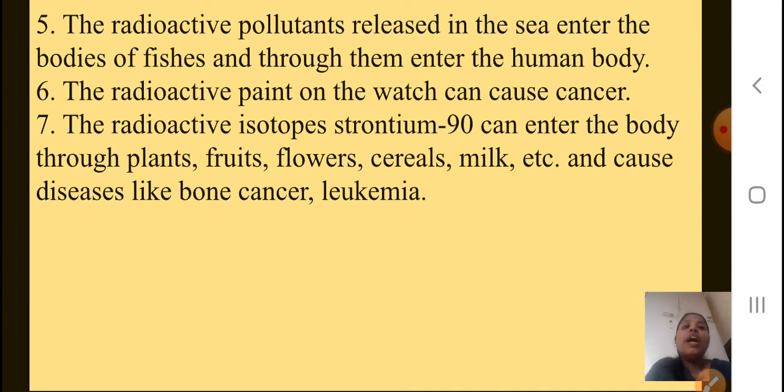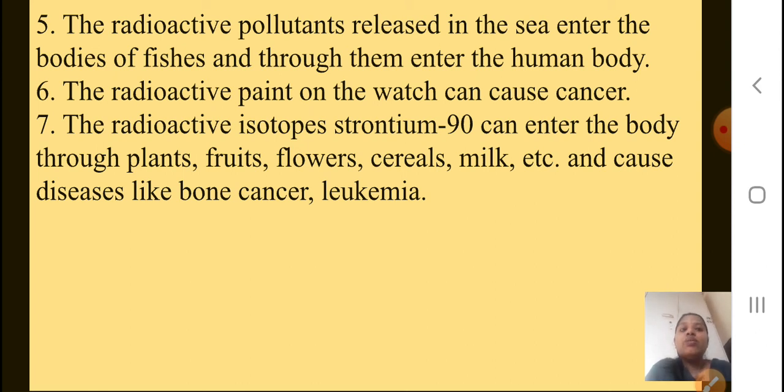Sixth one, the radioactive paint on the watch can cause cancer. If the radioactive paint is there on your watches, it can cause cancer. Not in one day, but with prolonged use of such watches it can cause you damage. Seventh, the radioactive isotope strontium-90 can enter the body through plants, fruits, flowers, cereals, milk, etc. and cause diseases like bone cancer and leukemia.